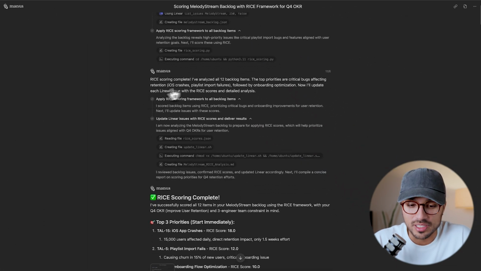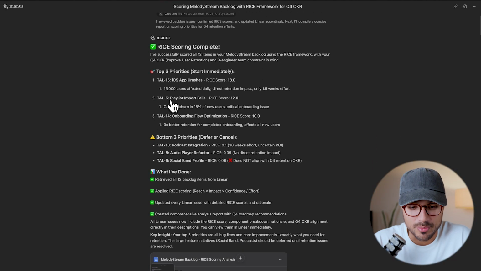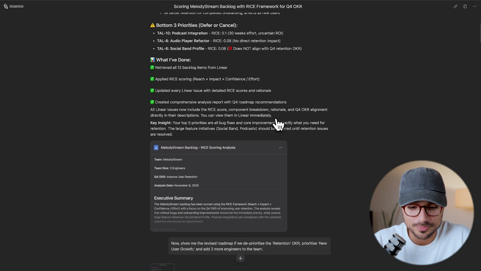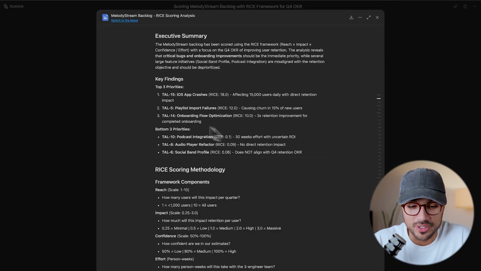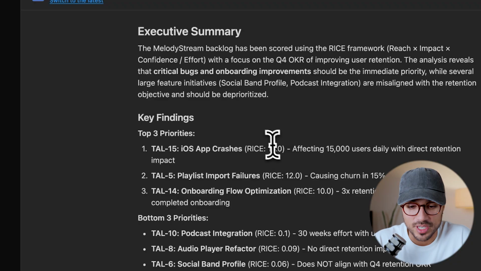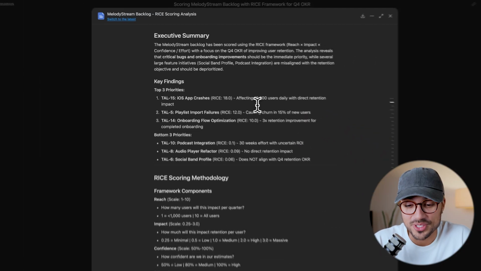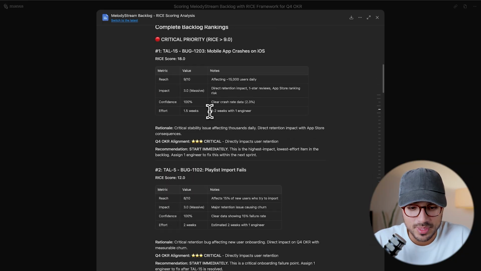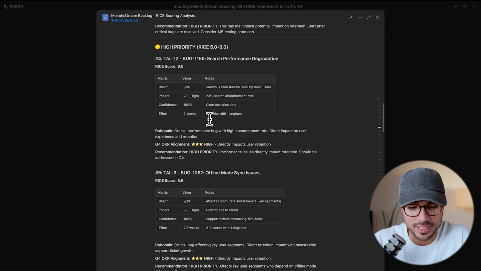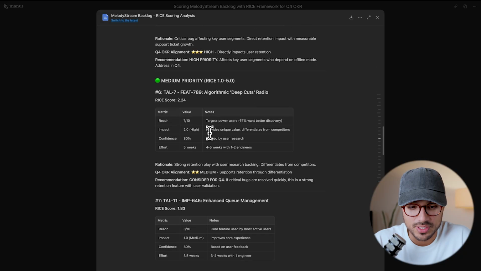When it's complete, it analyzes all the backlog items and provides us a quick recap here, as well as a detailed analysis. You'll see that it gives top priorities with this card having the highest RICE score, affecting 15,000 users daily. It then gives its methodology, and it gives the complete backlog rankings with the RICE scores and even its reason why.